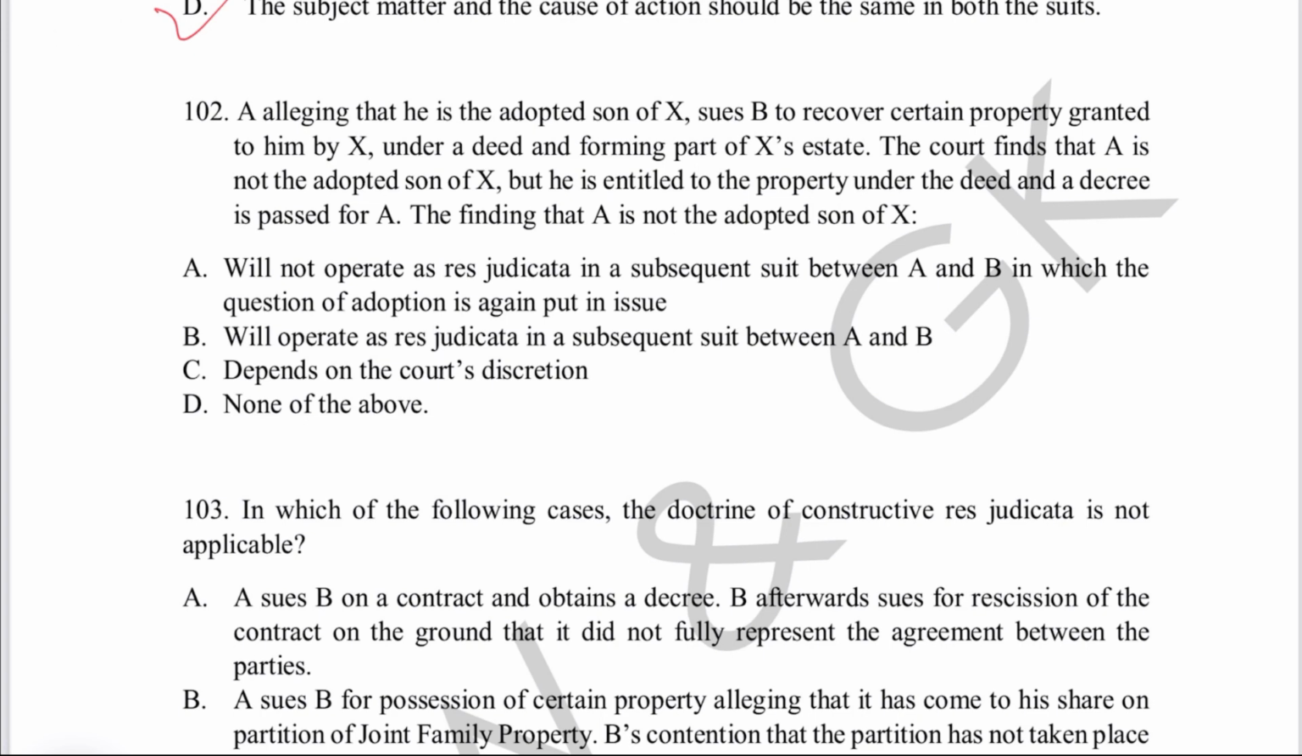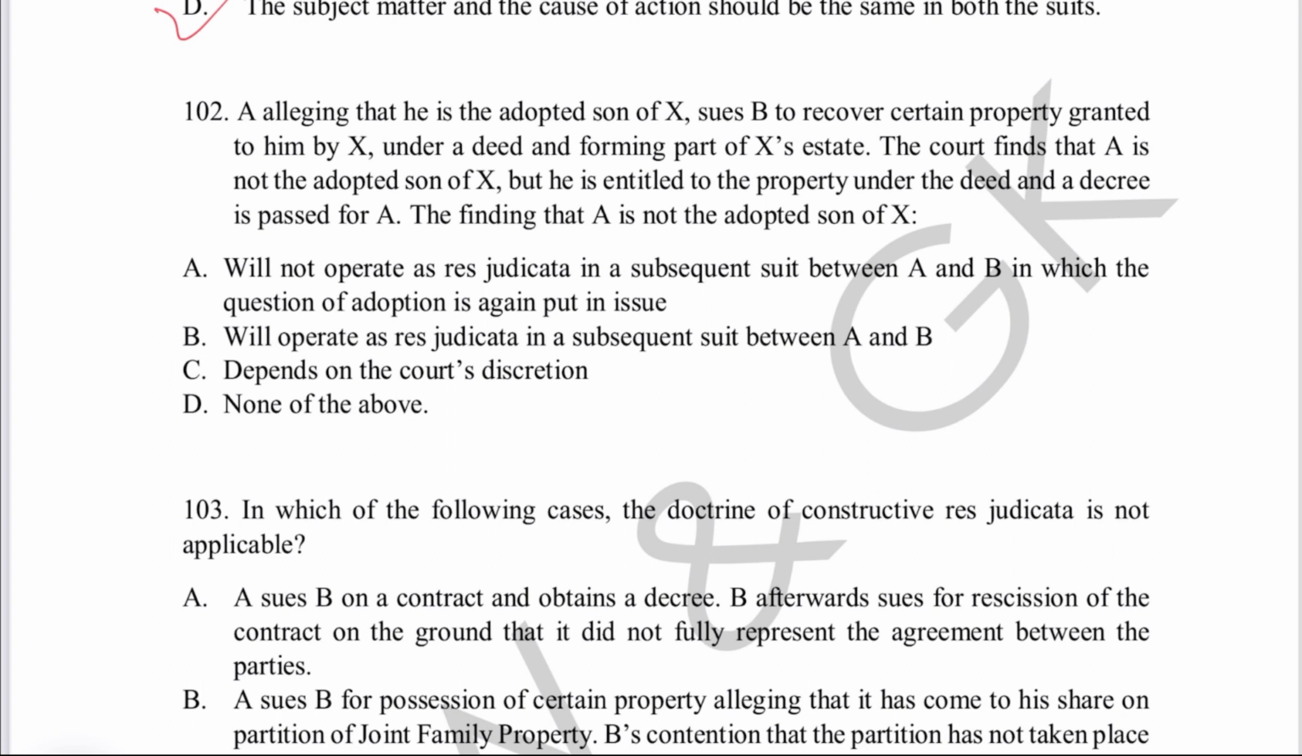Now come to question number 102. A, alleging that he is the adopted son of X, sues B to recover certain property granted to him by X under a deed and forming part of X's estate. The court finds that A is not the adopted son of X, but he is entitled to the property under the deed and a decree is passed for A.